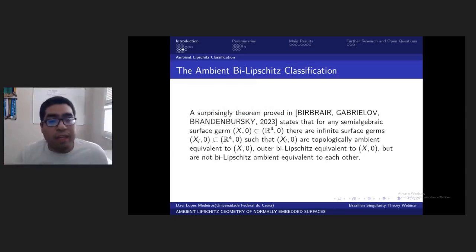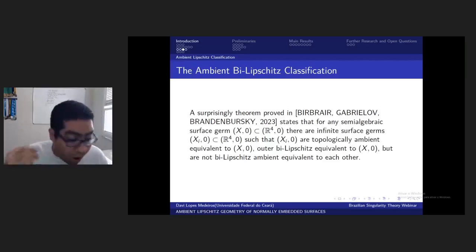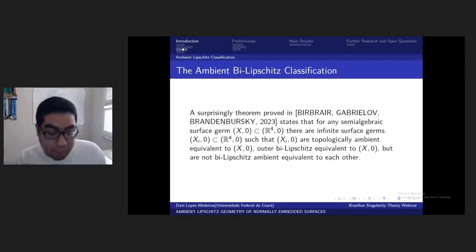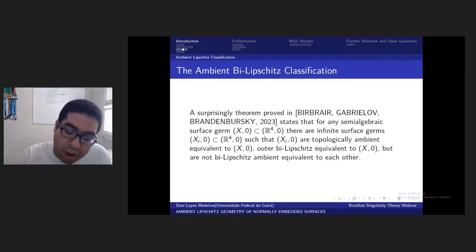Okay, and a surprising theorem, proved by Birbrair, Gabrielov, and Brandenburg and published in 2023, states that for any semi-algebraic surface X in R^4, there are infinitely many surface germs such that each germ is topologically ambient equivalent to X and outer bi-Lipschitz equivalent to the same X, but the ambient Lipschitz structures are all distinct. So surprisingly, you have infinitely many possibilities for the ambient geometry in R^4.